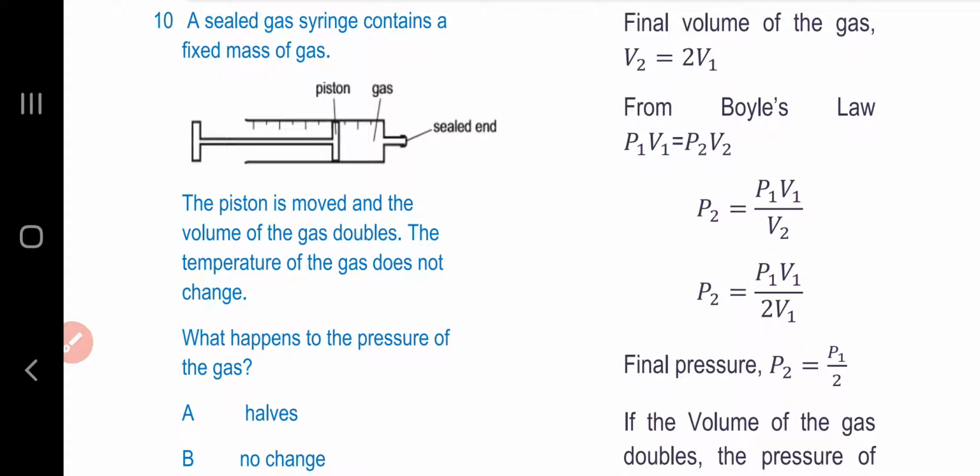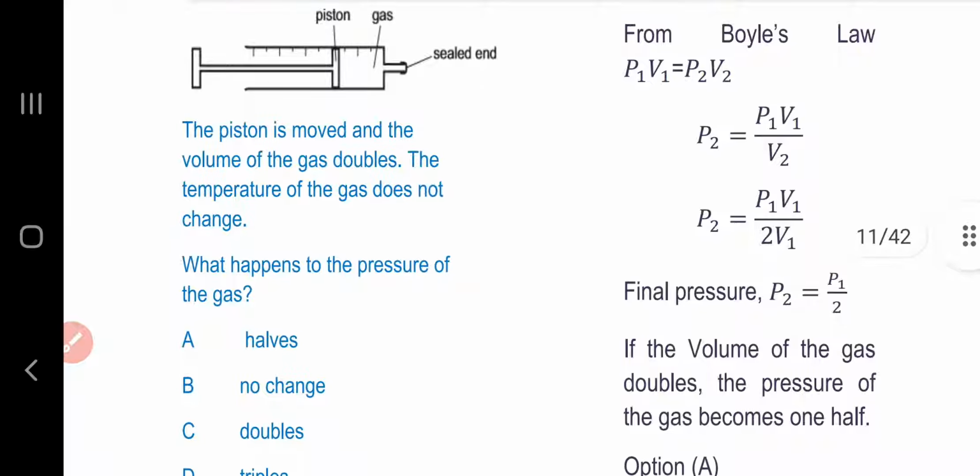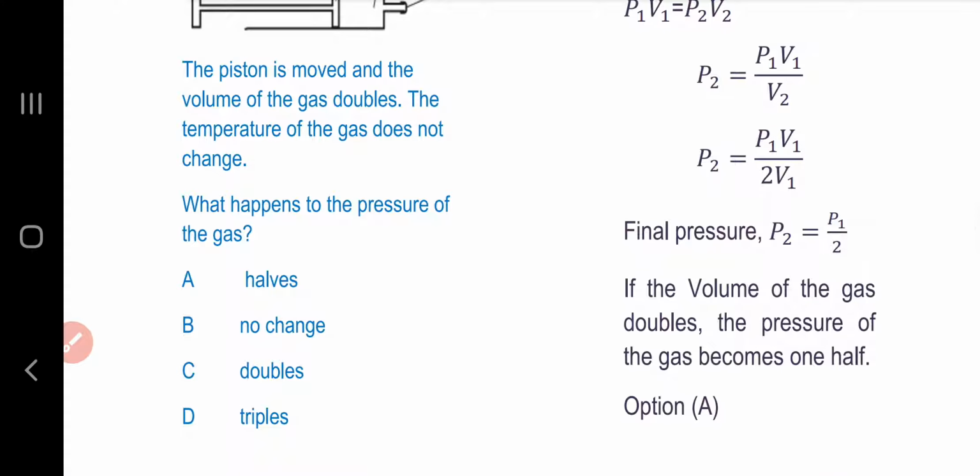Replacing V2 with the final volume, that is 2V1, after calculation the final pressure P2 is P1 over 2. So if the volume of the gas doubles, the pressure of the gas becomes 1/2. Option A is the answer.